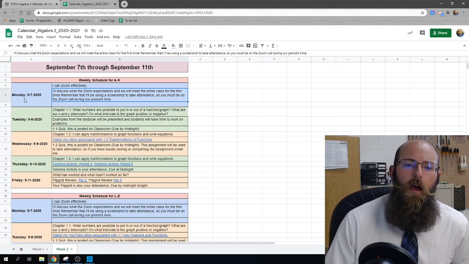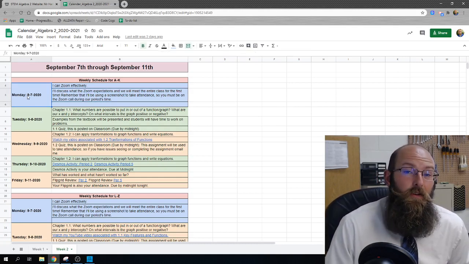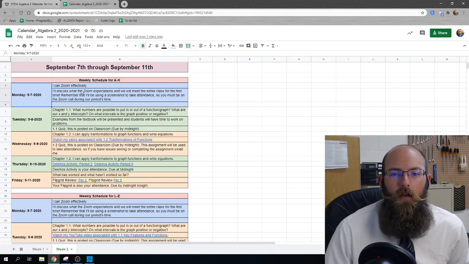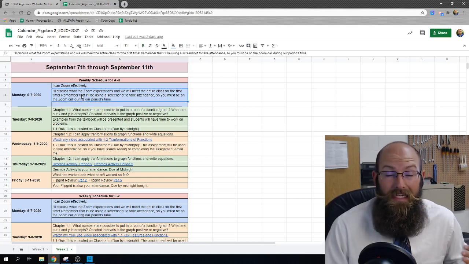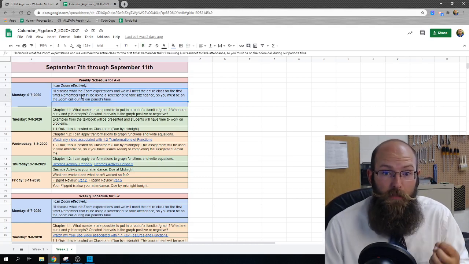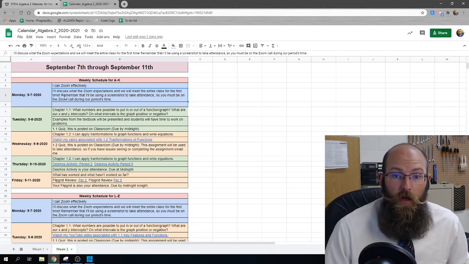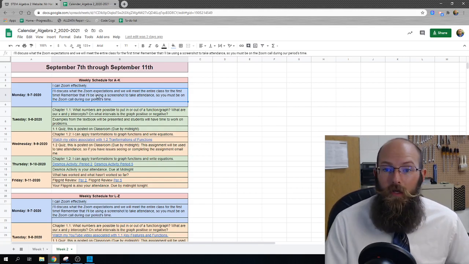But again, after that first week, I'm going to date everything on the left. So now it's Monday, the 7th. I can Zoom effectively. And then in the session, what are we doing that period, and what am I expecting you to do? I'll discuss the Zoom expectations, and we will meet the entire class for the first time. Remember that I'll be using a screenshot to take attendance.